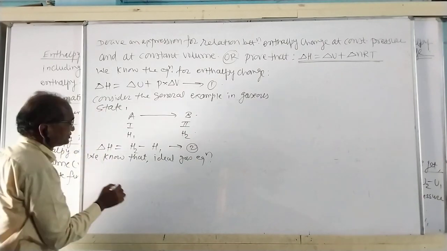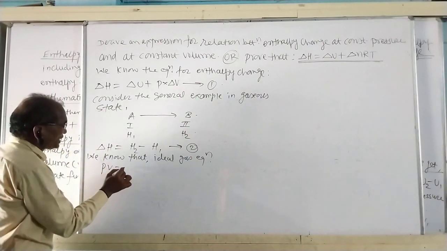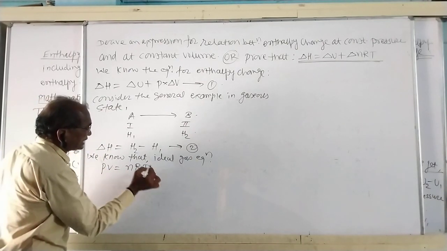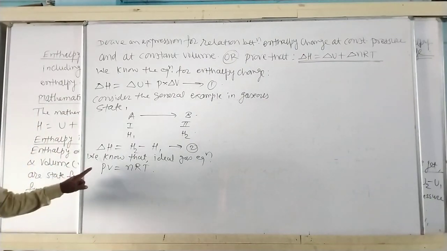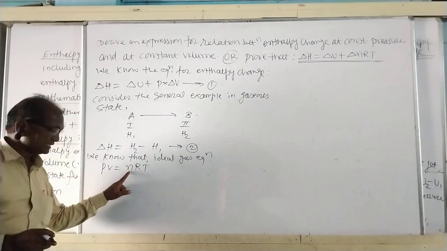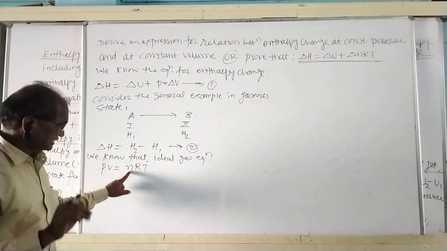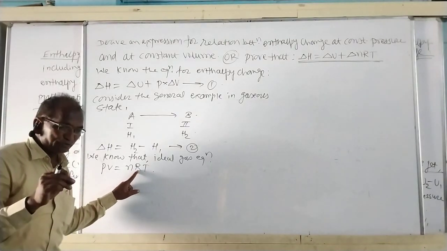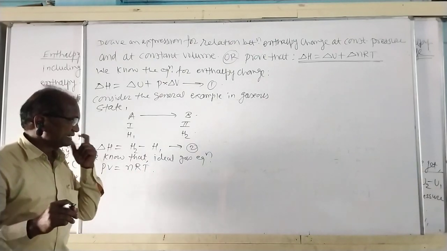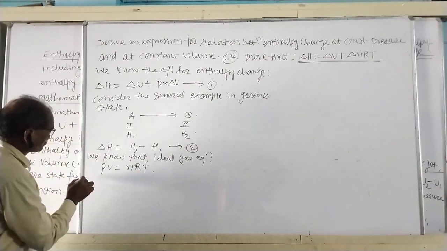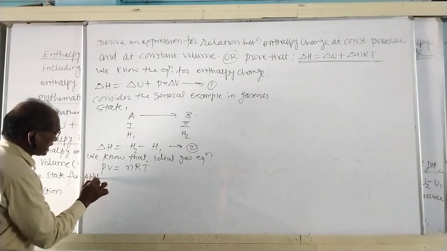Ideal gas equation, PV is equal to nRT. P is the pressure, V is the volume, n is the number of moles in gaseous state, R is the universal gas constant, and T is the temperature.